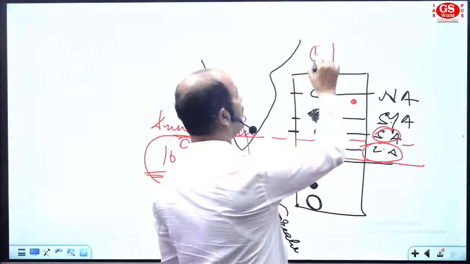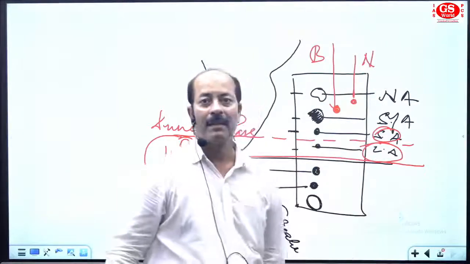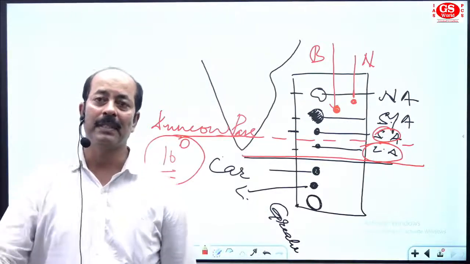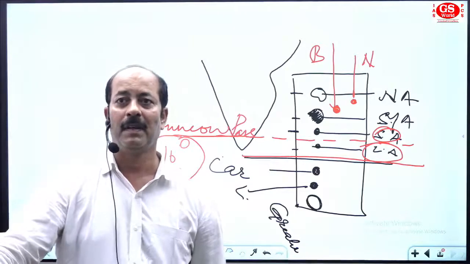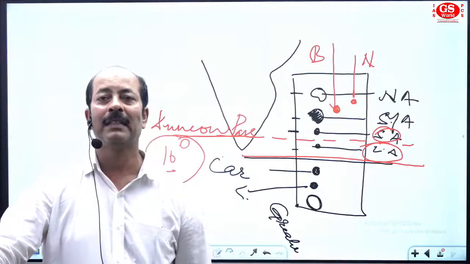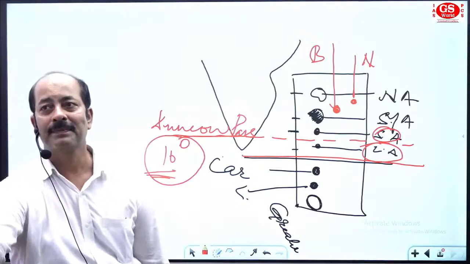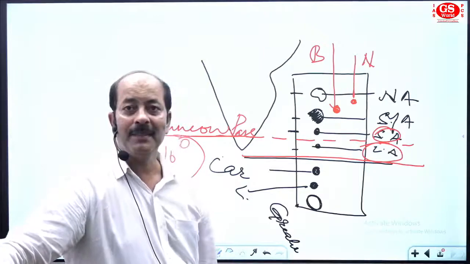This one is Barren Island. This one is Narkundam Island. In the northeastern part of Middle Andaman, we have the active volcano of India. Only one active volcano of India, that is named as Barren Island.